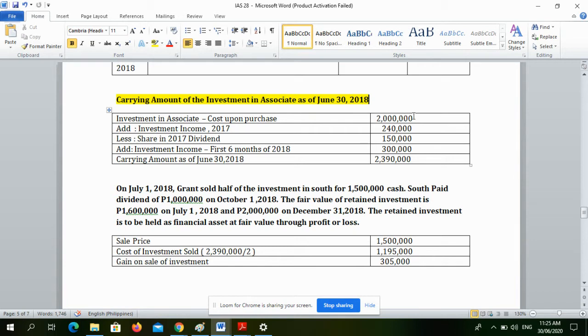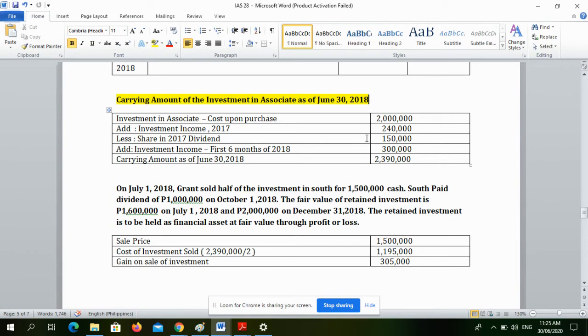So, first of all, the cost or purchase price of 2 million pesos and investment income of 240,000 pesos less yung share ni Grant Company sa 2017 dividend of 150,000 pesos and investment income for the first 6 months of 300,000 pesos.